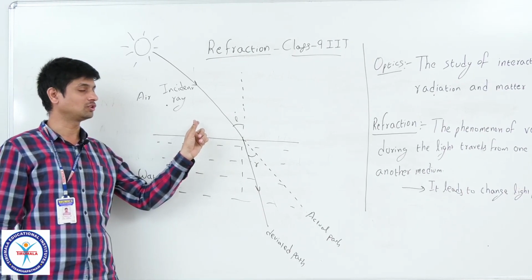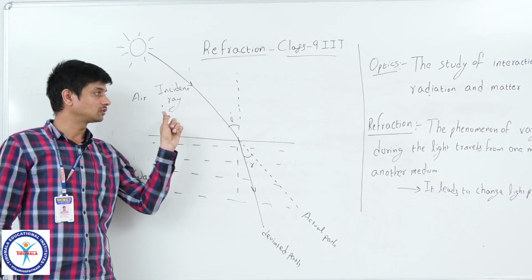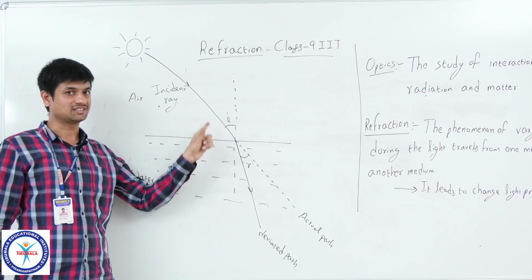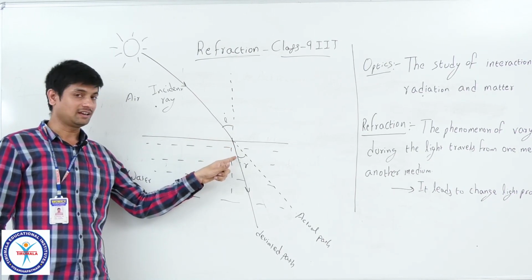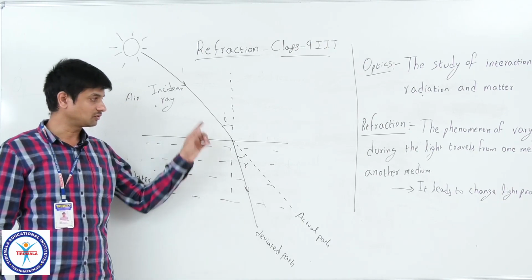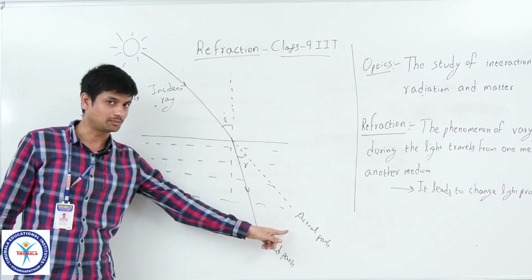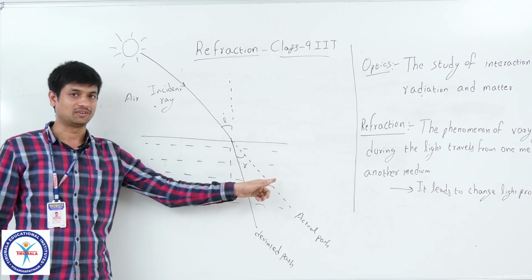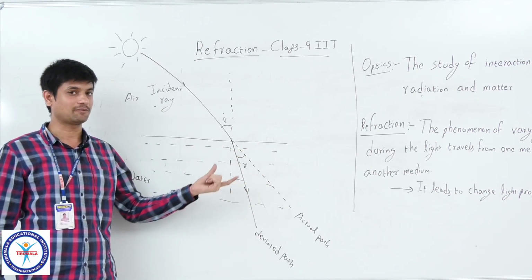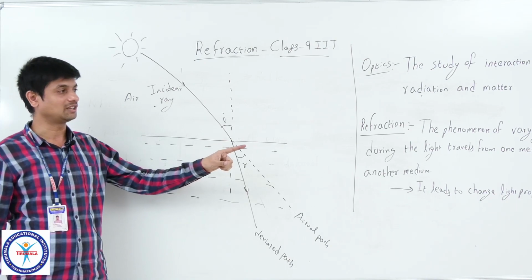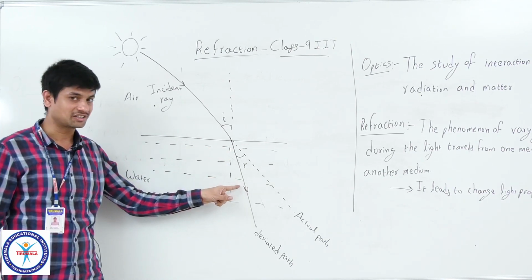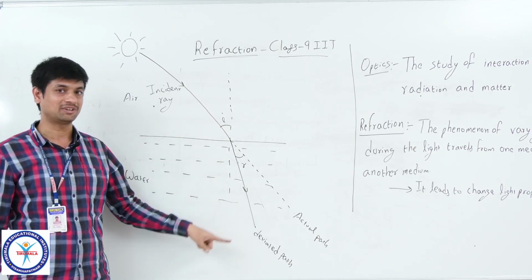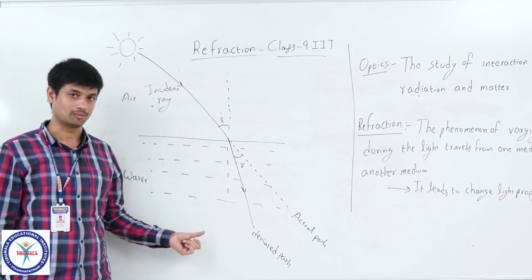Here you can see on the board the light ray coming from the sun, it travels through the air and after that it enters into the water medium. Whenever you see this type of phenomenon, the ray direction will be deviated like this. Actually it has to go in this path, this is the actual path, but it has been deviated due to the change in refractive index. These all things will be discussed, but the basic idea about refraction is that the speed of the light will be varied. Due to that, the direction of the light ray from its path will be deviated. These things will be discussed mathematically, and based on that we are going to solve some problems also.